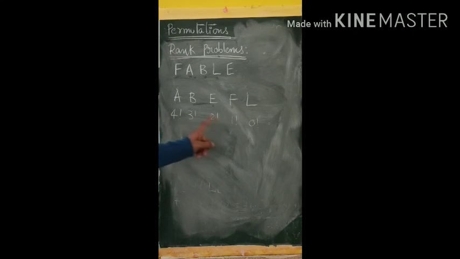What is the first letter required? F. Before F, A, B, E, 3 letters are there, uncircled, so 4 factorial into 3. Next letter required is A. Before A no letter is present.